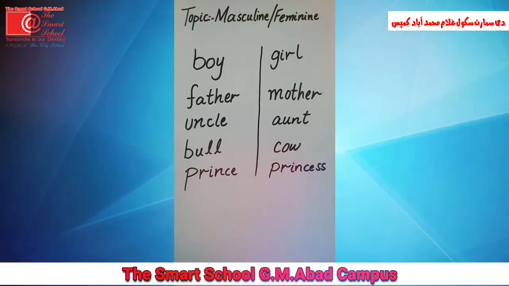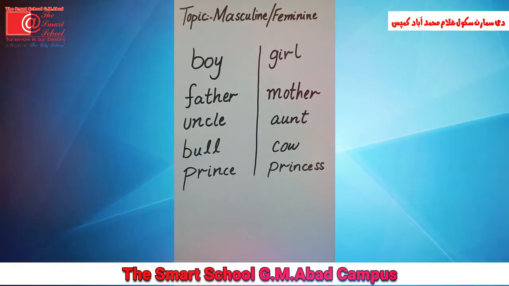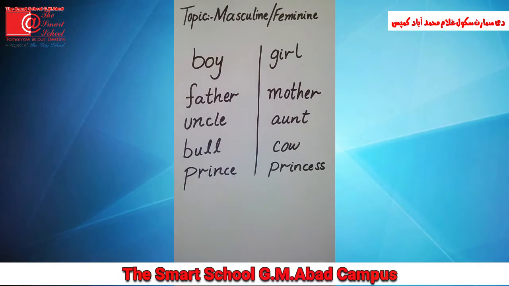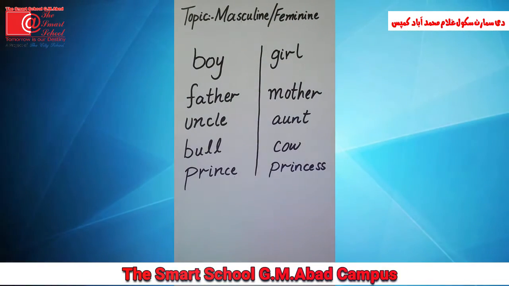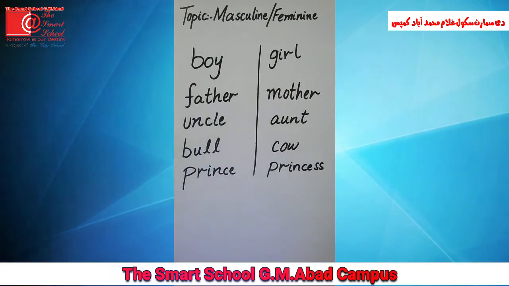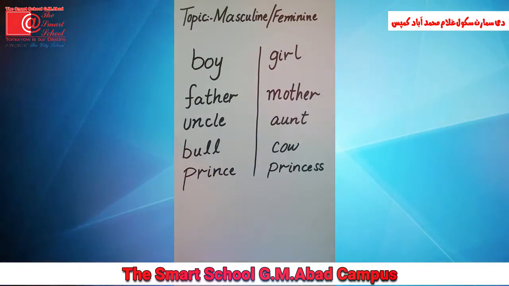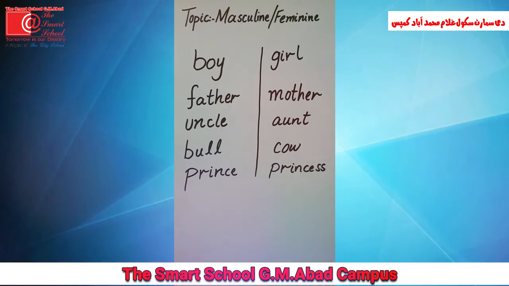Here is the first word, boy. Boy, and its feminine is girl. Girl. The next word is father. Father, and its feminine is mother.